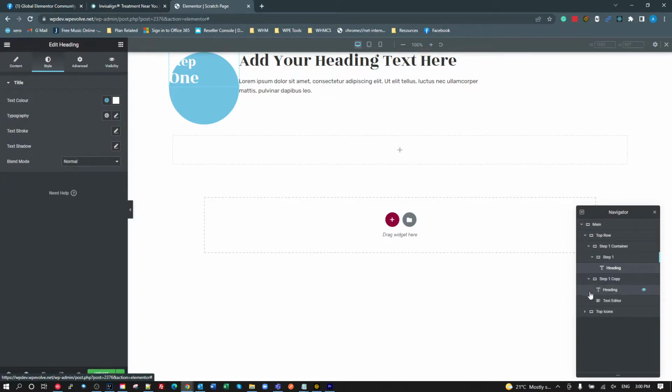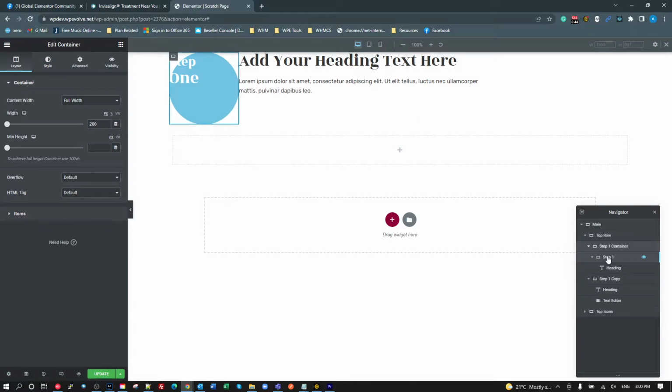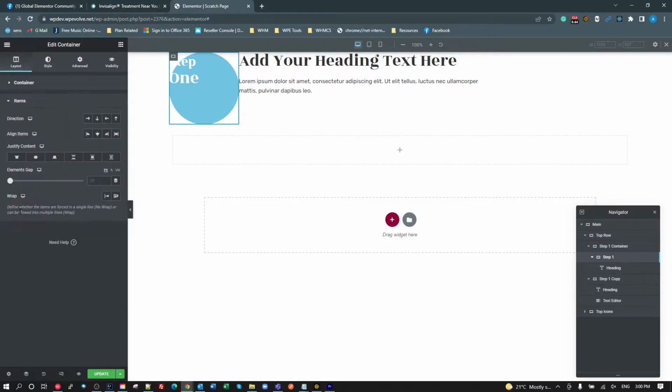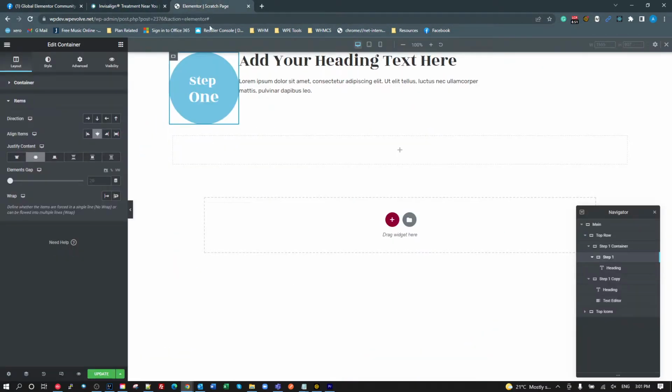Have a look at that. Style. Step. Sorry. The step container is there. So the step container, let's have a look. Align items to the center. There you go. I was on the wrong one. And then align items to the middle. So now we've got our step 1, a similar sort of thing to what they have on that page.